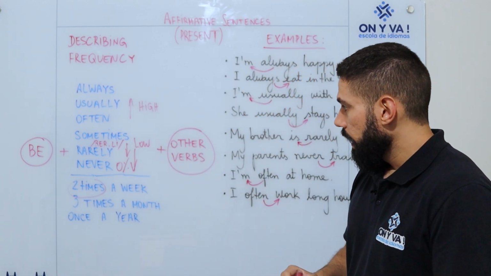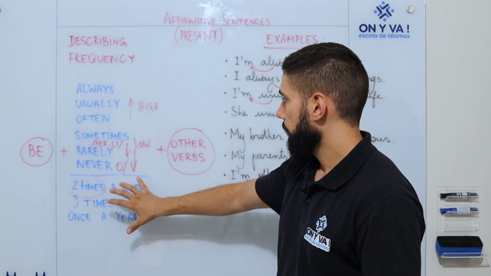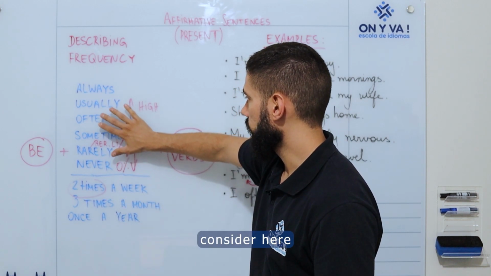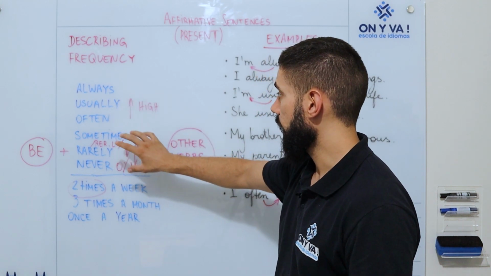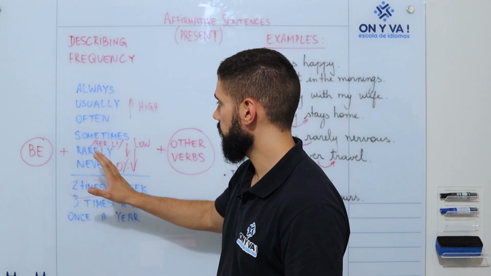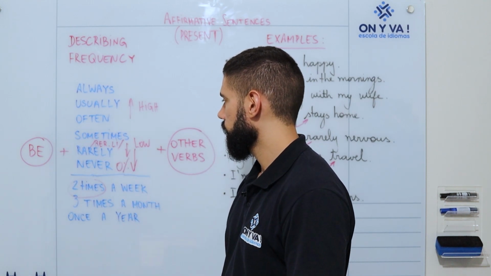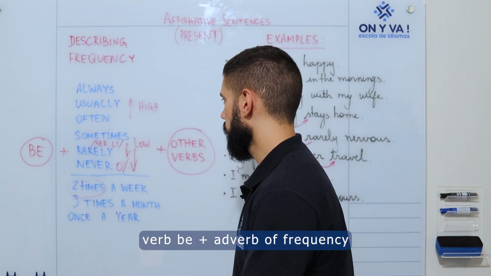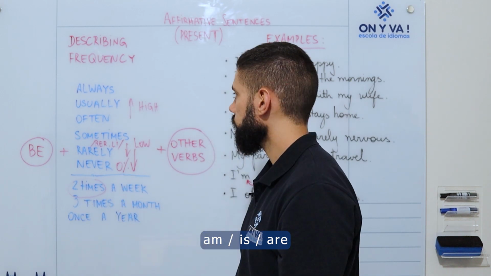Okay, so the adverbs of frequency. Don't consider this part, consider here only the adverbs. If I have a verb be in my sentence, the verb be will be used before the adverb. So, be plus the adverb. Be, am, is, are.